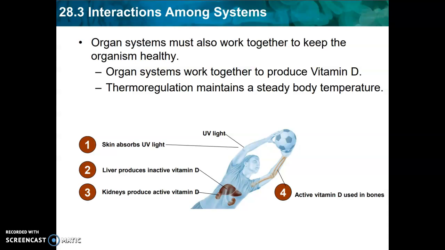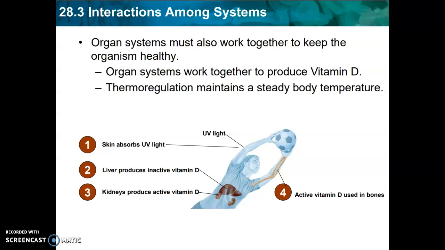First, the skin acts as a sensor and absorbs UV light. In our image, we see someone playing soccer. While she is exposed to sunlight, her body is exposed to UV light.